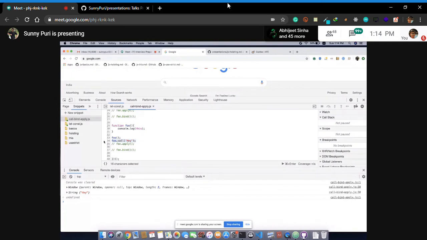Okay, let's pass some boolean. So this is pointing to boolean. Let's pass an object. So this will point to an empty object. This is clear. So we'll focus only on call, apply and bind will be same. Okay, we'll see the examples.